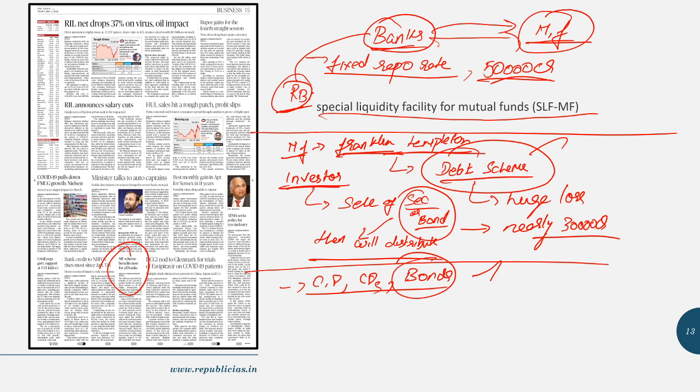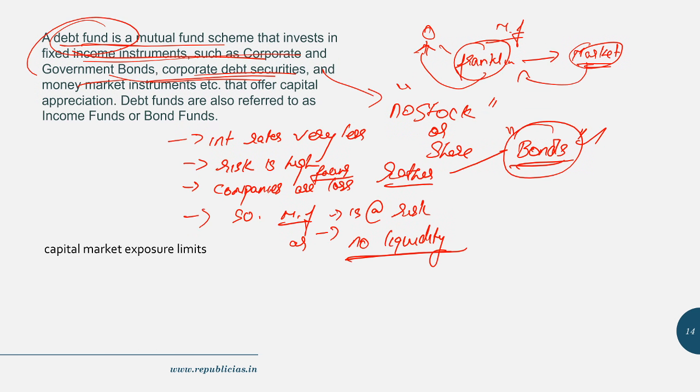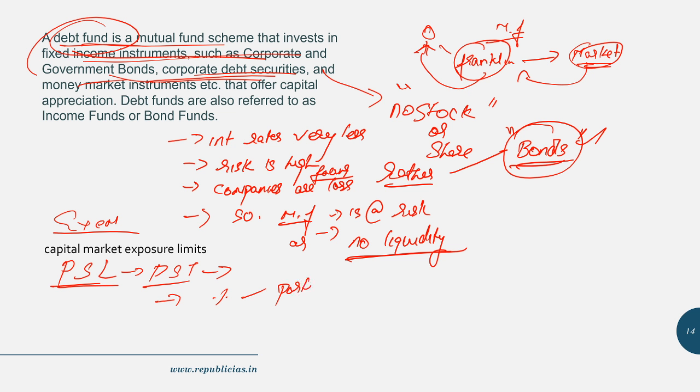Plus, added to it, the Reserve Bank of India has also given certain exemptions to the banks. For instance, certain exemptions under priority sector lending, or we can even call this priority sector targets. So what is this? See, the Reserve Bank of India says that banks can go in for credit. That is not a problem. But a minimum percentage of the credit should go to particular sectors. Credit happens to be an asset for the bank. So it says that a minimum of 40% of the loan amount given by the bank should go to particular sectors like agriculture, education, housing, MSME, export credit, social infrastructure, renewable energy and others. Fine. So these are the priority sector targets placed by the Reserve Bank of India on the banks.